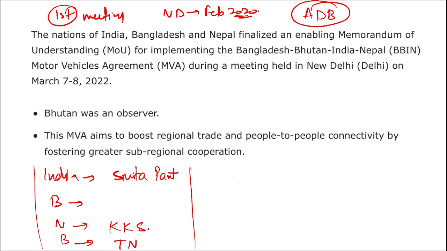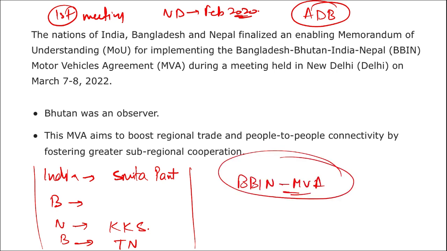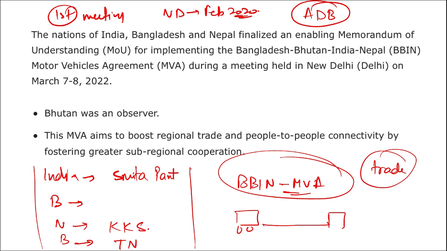This meeting was held to discuss passenger and cargo protocols that are essential to operationalize in the BBIN Motor Vehicle Agreement for the regulation of passenger, personal and cargo vehicle traffic between the participating nations. So that is how trade will take place. Trade will take place either by a motor vehicle going from one country to another, or through ships, or through air, via aeroplane.